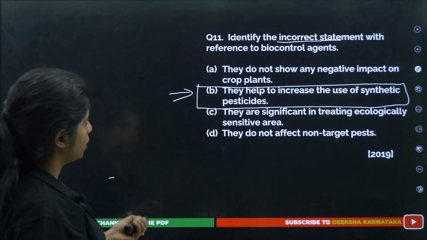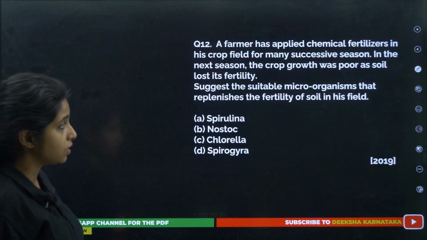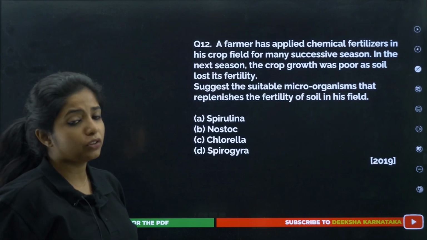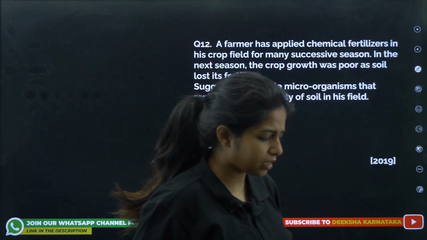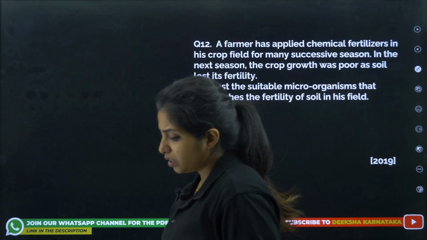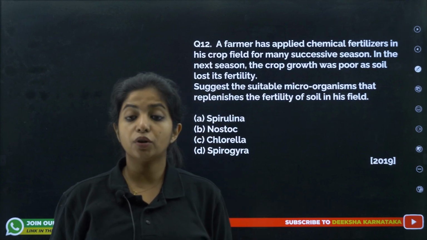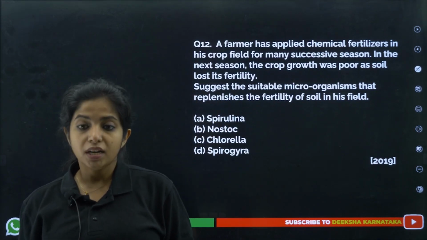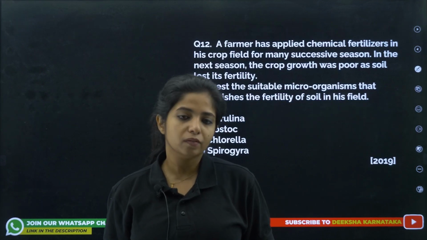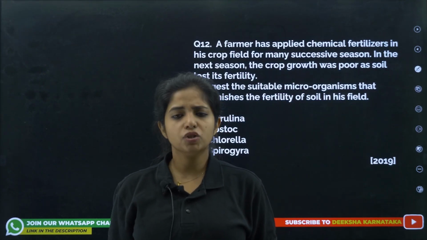Okay, next question. A farmer has applied chemical fertilizers in his crop field for many successive seasons. In the next season, the crop growth was poor as the soil lost its fertility. What happens? Eventually, after a point of time, there will be too much of one type of nutrient present in the soil, such that it could make the other nutrients devoid in the soil. This can lead to soil erosion and a lot of things. So, because of these chemical fertilizers, the soil will lose its fertility.